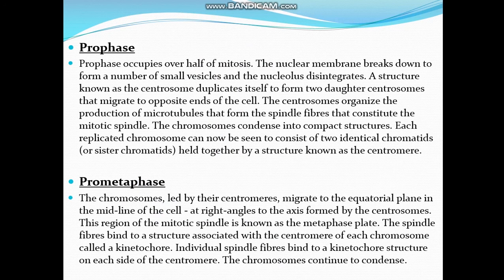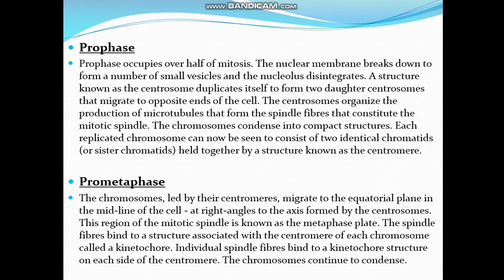The chromosomes condense into compact structures. Each replicated chromosome can now be seen to consist of two identical chromatids, or sister chromatids, held together by a structure known as the centromere. Prophase is followed by prometaphase.